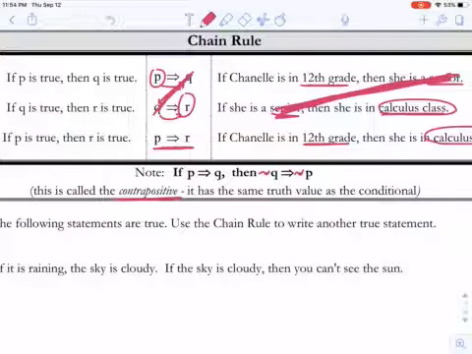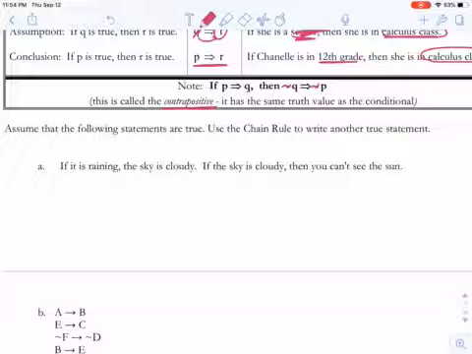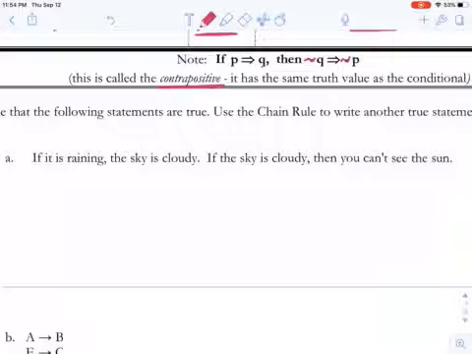So let's try an example of how we're going to use this chain rule and this law of syllogism. It says, assume the following statements are true. Use the chain rule to write another true statement. Letter A says, if it's raining, the sky is cloudy. If the sky is cloudy, then you can't see the sun. What I like to do is look at the different phrases. It is raining, that's a phrase, so I'll call it P. The next phrase is then the sky is cloudy. I'll call that Q. In the next sentence, I see that same phrase, the sky is cloudy, repeated, so that's the same Q statement.